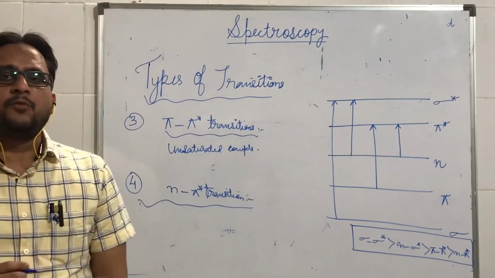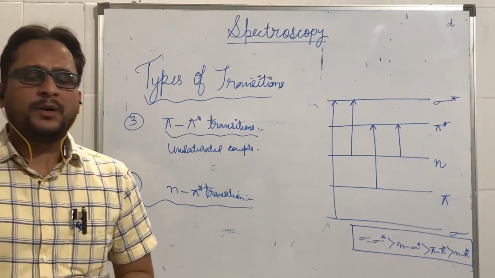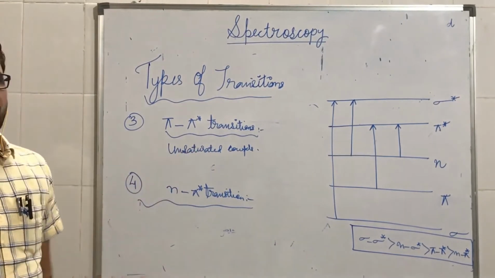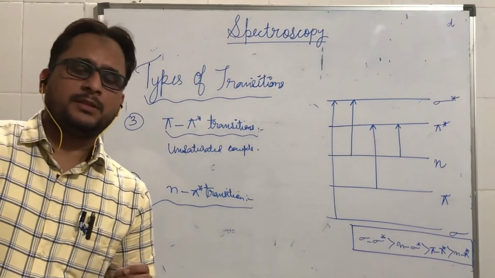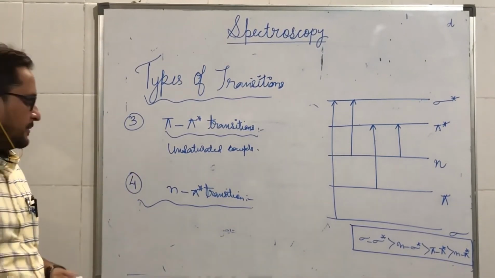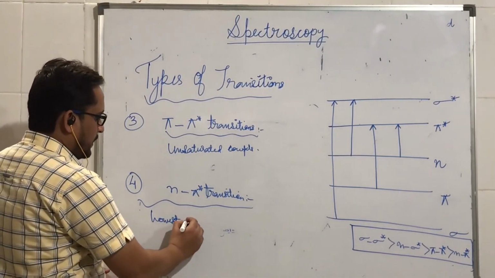And then we have the fourth and last type of transition, which is known as the n to pi star transition. N to pi star transition, as you can see from the figure, requires the lowest amount of energy among all the transitions.